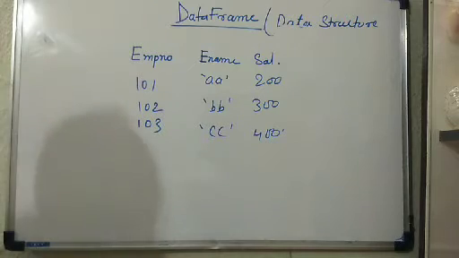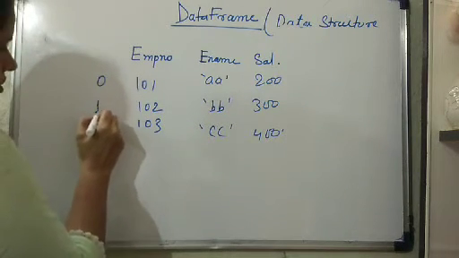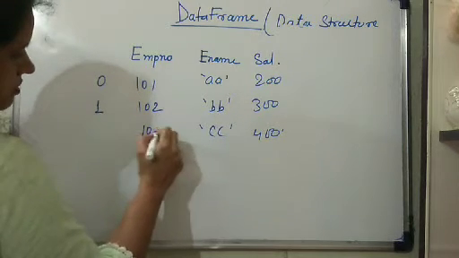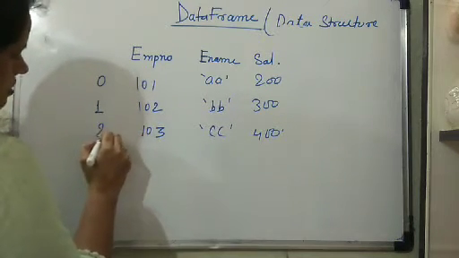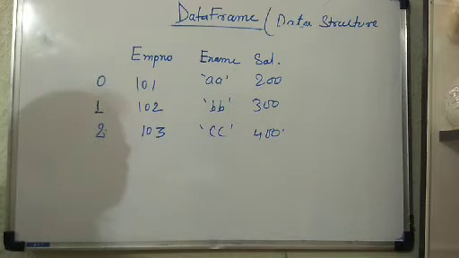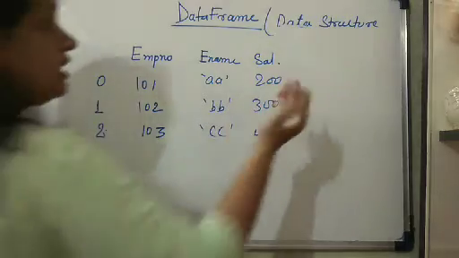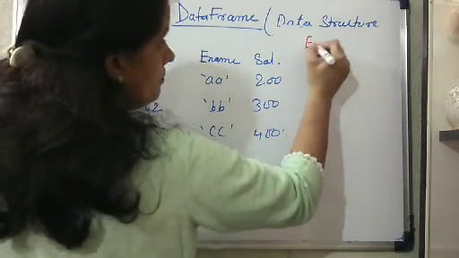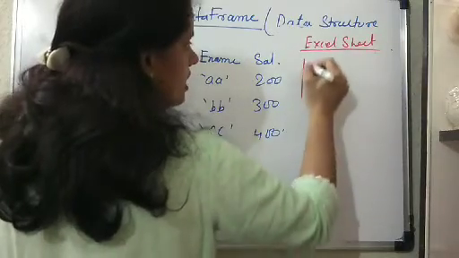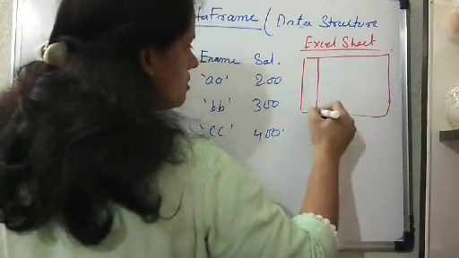Now you can see here the data frame. It is similar to an Excel sheet. You are familiar with the Excel sheet, how an Excel sheet looks like. An Excel sheet is a collection of rows and columns.